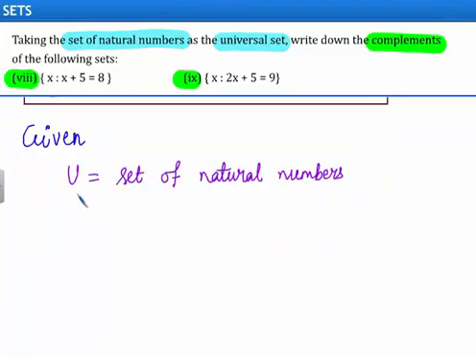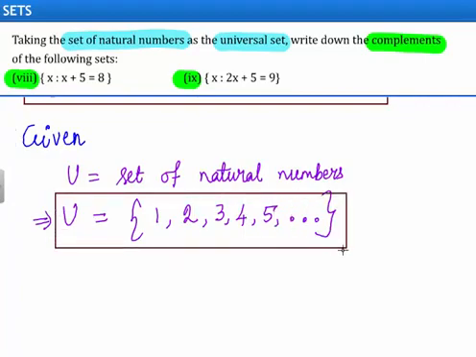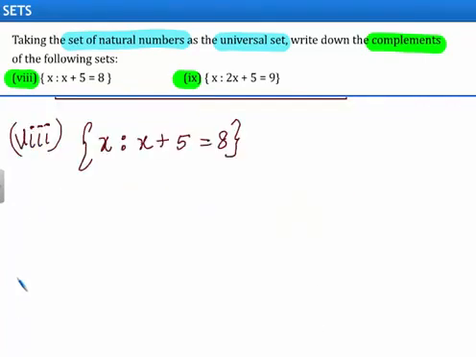We are given the universal set is the set of natural numbers. We can write the universal set as the set of elements 1, 2, 3, 4, 5 and so on. This is the set of natural numbers. Let us consider the first set.